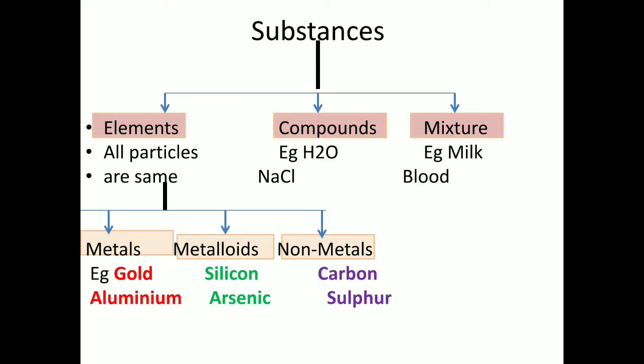For example, milk also can be separated. We can remove the fats from the milk. We can remove the water content from the milk. Blood also is a mixture, made up of several other cells. Blood is made up of WBCs, RBCs, platelets and plasma. We can separate these WBCs, RBCs and platelets by centrifugation.